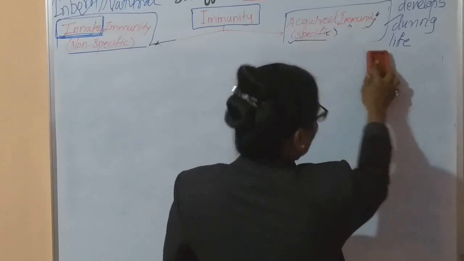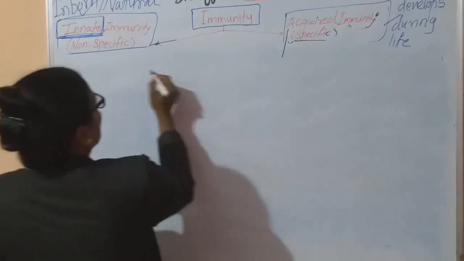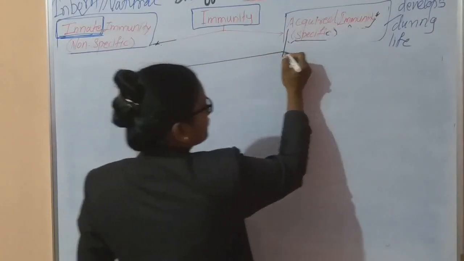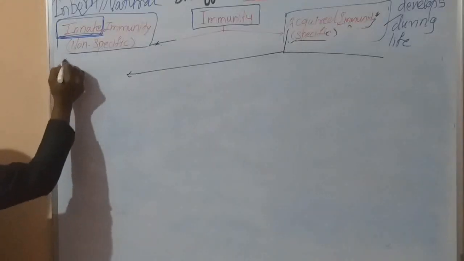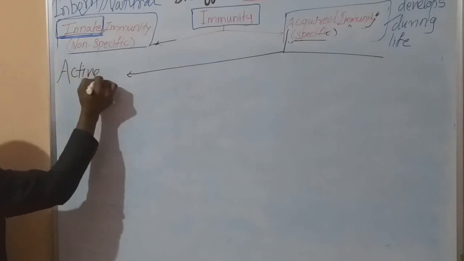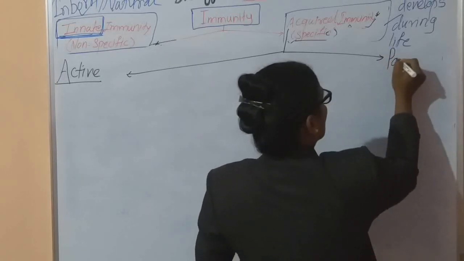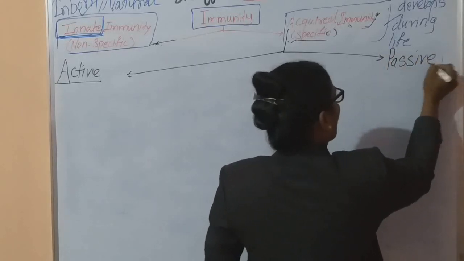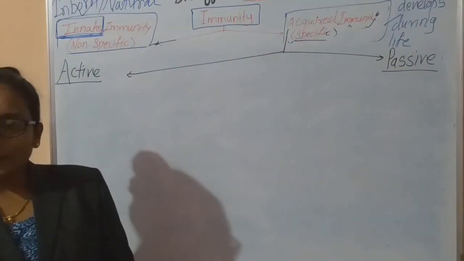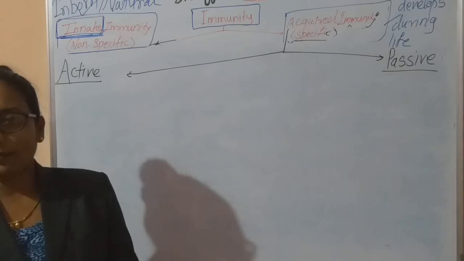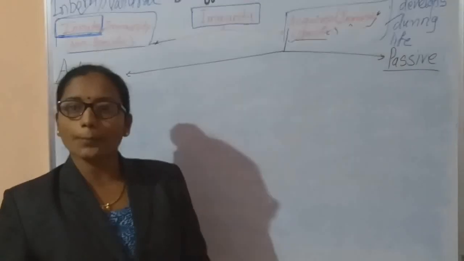Acquired immunity is divided into two basic types. The first type is called active acquired immunity, and the second is called passive acquired immunity.